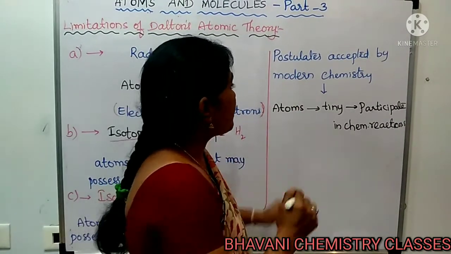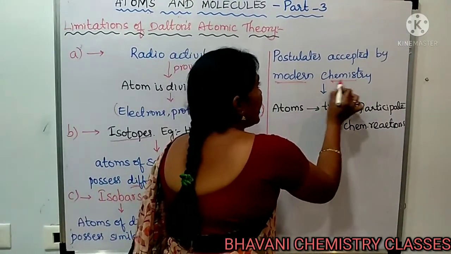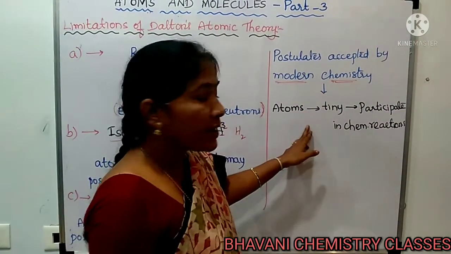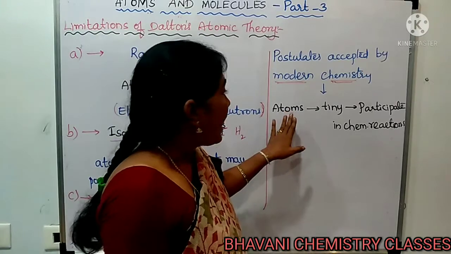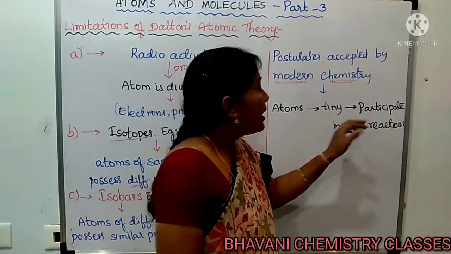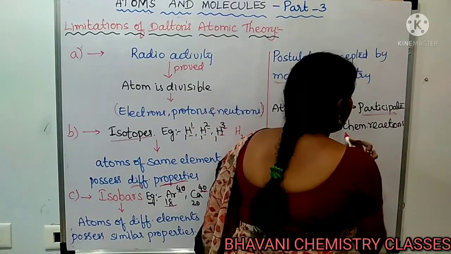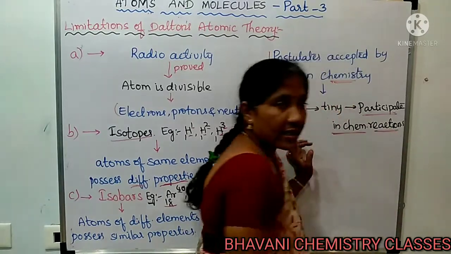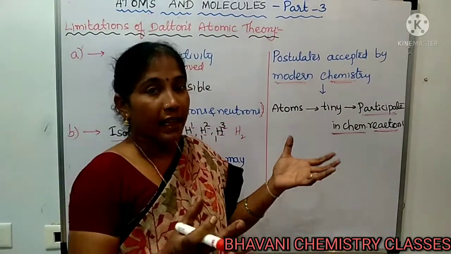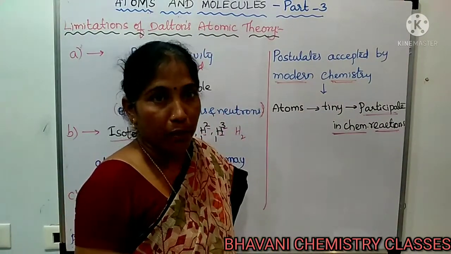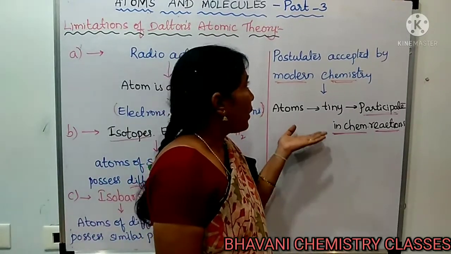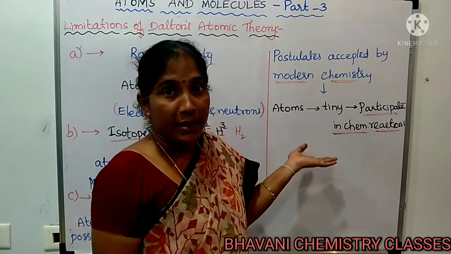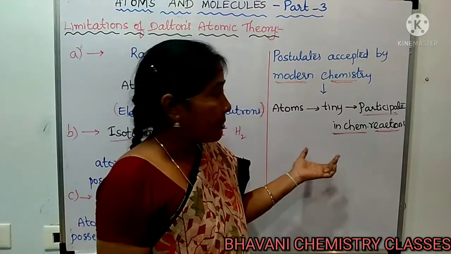Even today, modern chemistry accepts one proposal of Dalton: that the atom is tiny and atoms only participate in chemical reactions. Means atoms combine to form compounds or new products. That is the postulate modern chemistry follows from Dalton's atomic theory.